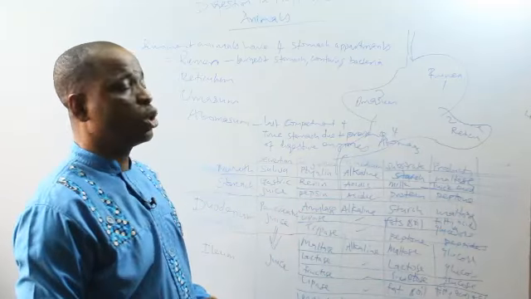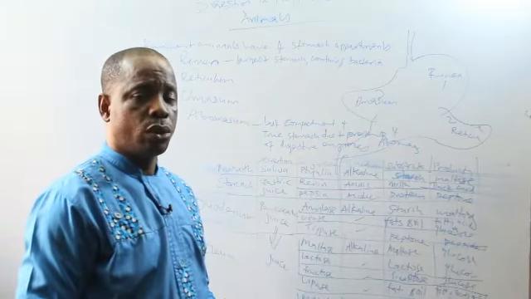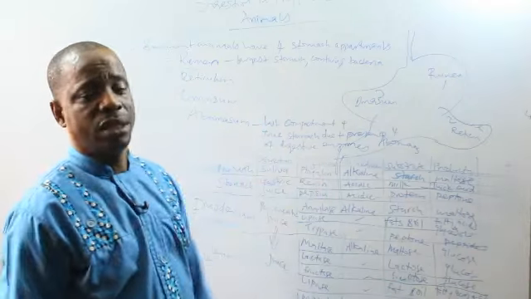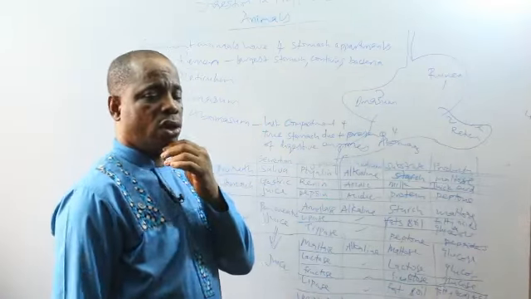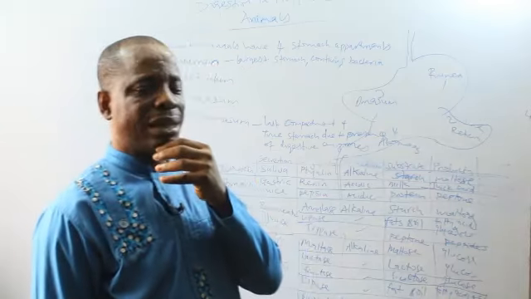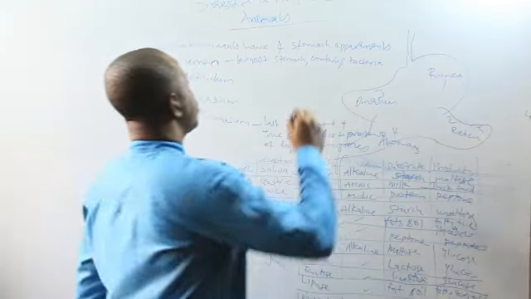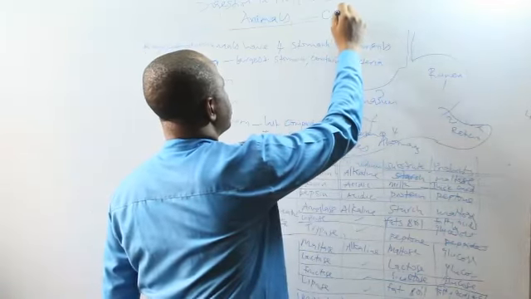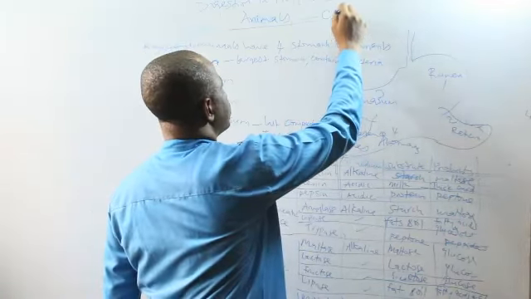Don't forget, only ruminant animals can digest cellulose because of the presence of the bacteria in the rumen. Other animals that are monogastric cannot digest cellulose. Examples of polygastric animals are cattle, sheep, and goat.